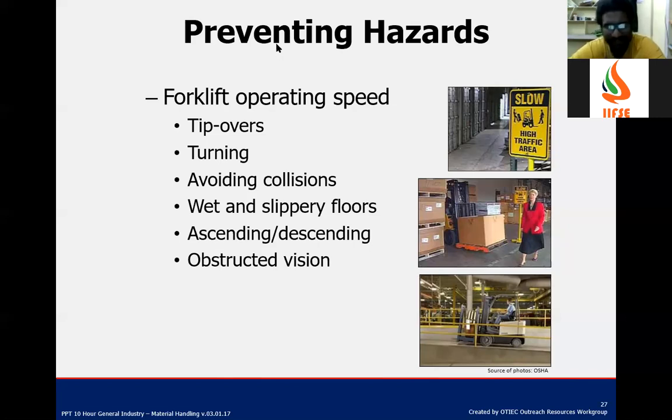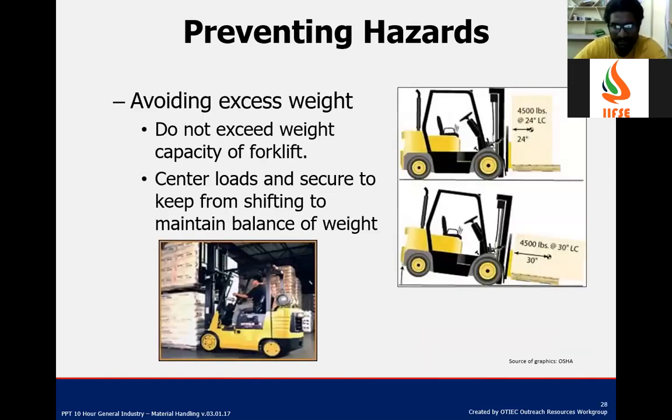Ascending and descending, when you're raising with the forks and when you're lowering with the forks, there should be proper position and proper balance of the load. Obstructed vision is also an unsafe condition, because while traveling with a forklift you should always maintain clearance. The load always should be below the eye level of the operator. That also you will write.